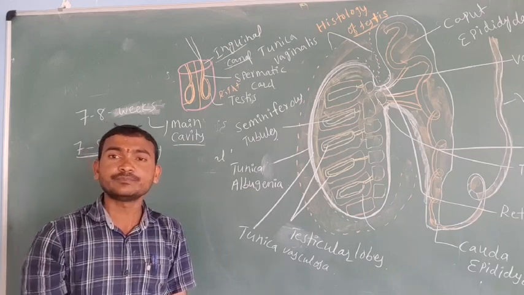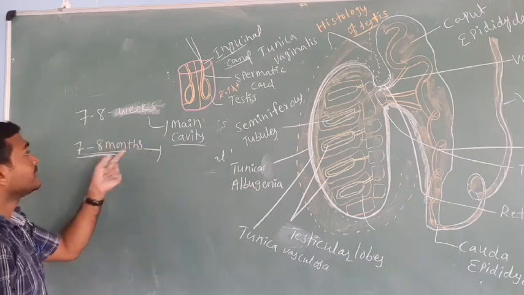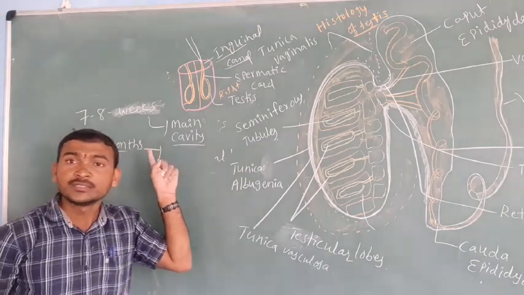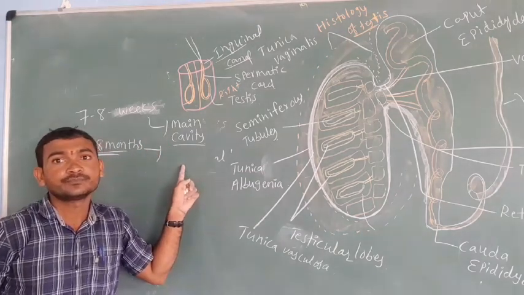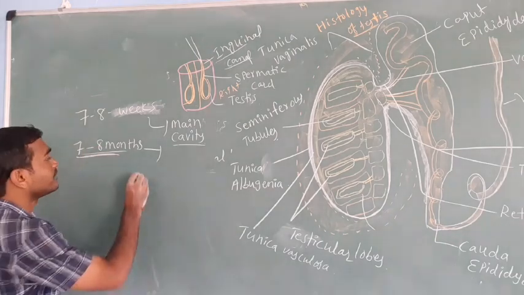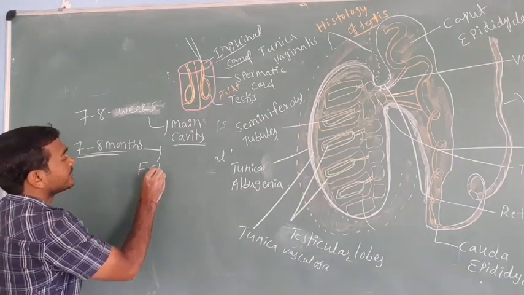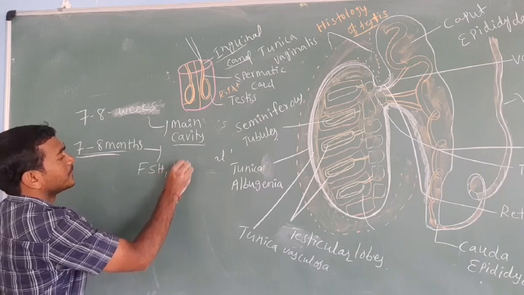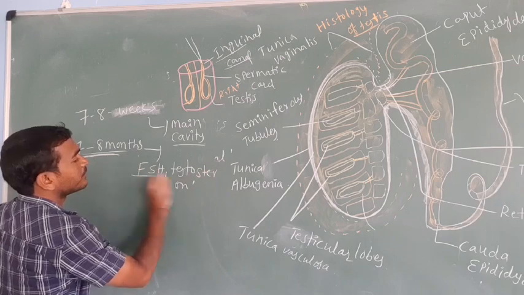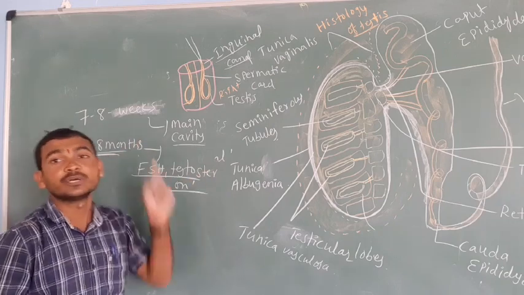So the testes migrate from the main cavity to the scrotum at the age of 7 to 8 months. At that time, two hormones are helpful, FSH and testosterone. It is very important that these two are helpful there.